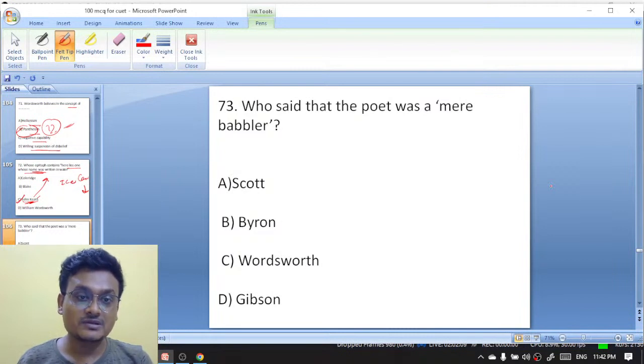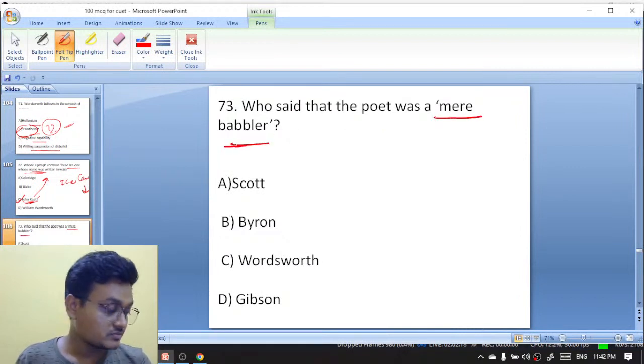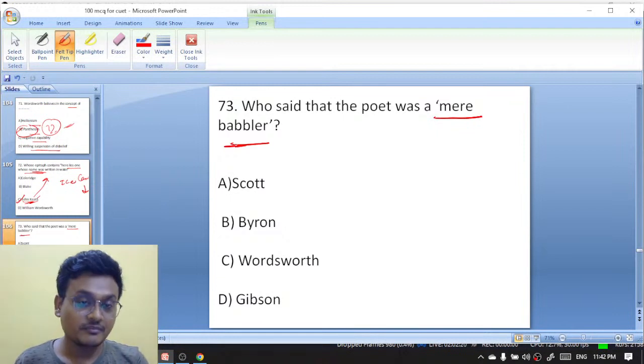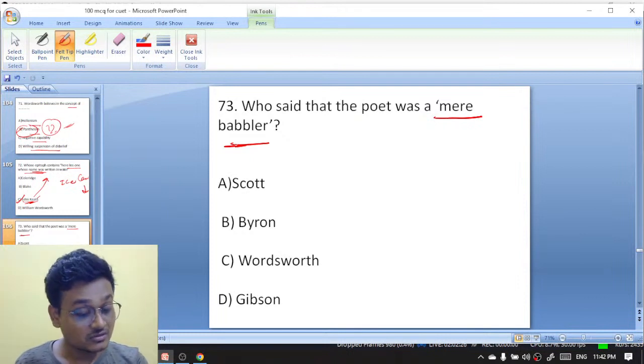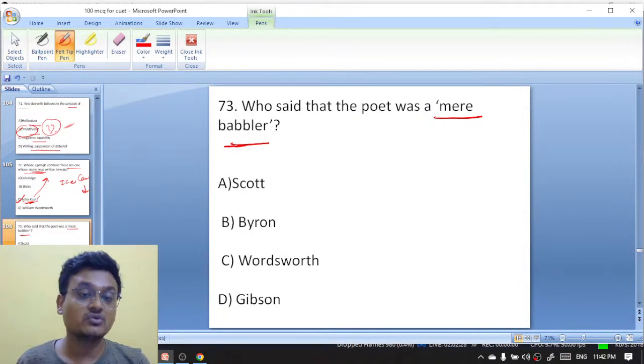Who said that the poet was a mere babbler? इसको बोलो. Who said that the poet was mere babbler? These are important but lesser known things. You should know all these things.